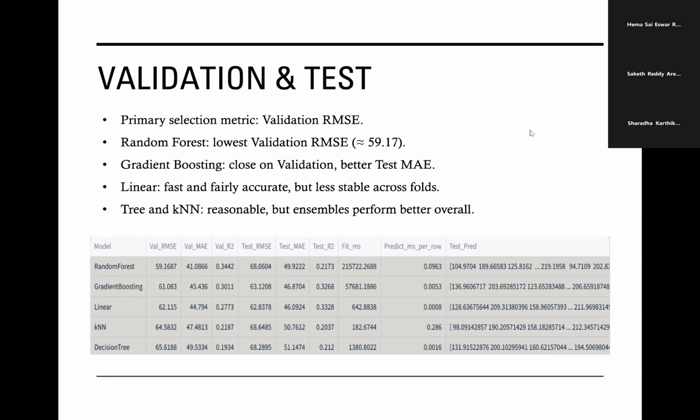So in this project, random forest is our default model by the selection rule, while gradient boosting is highlighted as an alternate that generalizes slightly better on the specific test window. My teammate Sharda will continue the remaining slides.